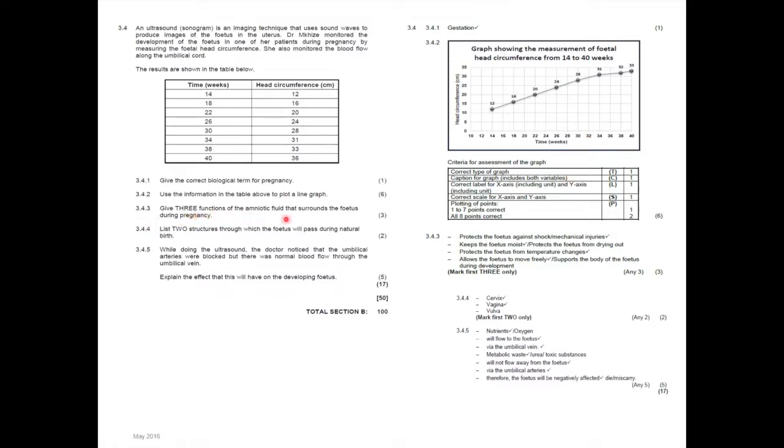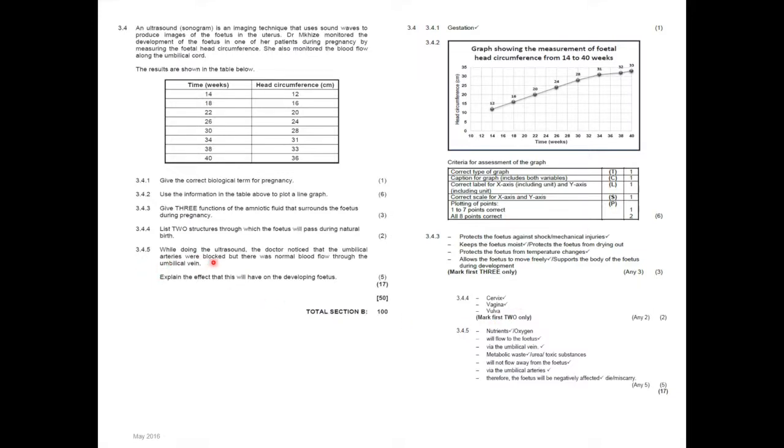3.4.3. Give 3 functions of the amniotic fluid that surrounds a fetus during pregnancy. Yes, we know the amniotic fluid protects the fetus against shock or mechanical injury, keeps the fetus moist, protects the fetus from drying out, protects the fetus from temperature changes, and allows the fetus to move freely or supports the body of the fetus during development. 3.4.4. List 2 structures through which the fetus will pass through natural birth. That's easy: the cervix, the vagina, or the vulva.